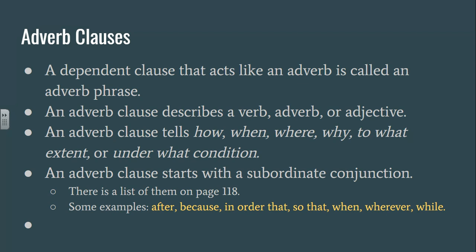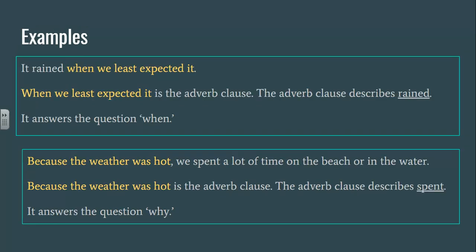Some examples that you might want to write down are words like after, because, in order that, so that, when, wherever, and while. Here are some examples. It rained when we least expected it. When we least expected it is the adverb clause, and the adverb clause describes rained. It answers the question when. When did it rain? When we least expected it. Okay, it starts with that subordinate conjunction when. It has a subject, we, and a verb, expected.